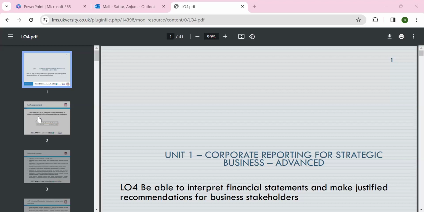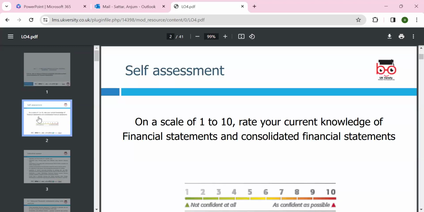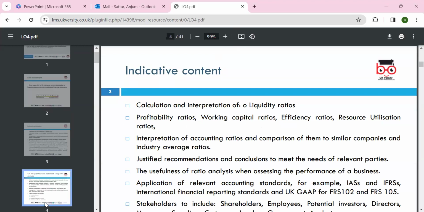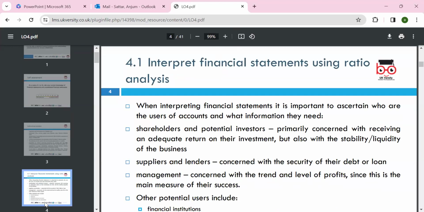So today's lesson will have a key focus on performance and stakeholders. We had a discussion on consolidated financial statements, and today's lesson will be about financial ratios, the application of various IASs and IFRS, and the key focus will be on the interpretation of financial statements and financial ratios.